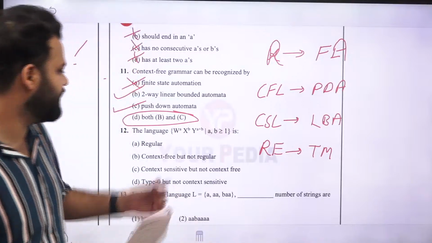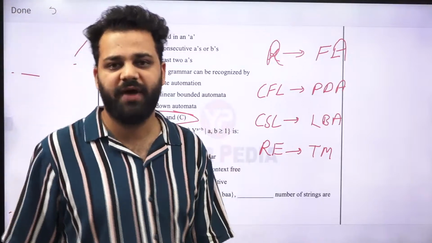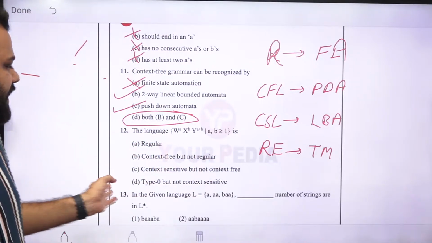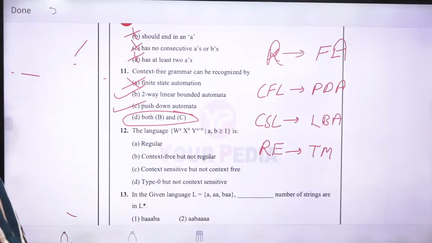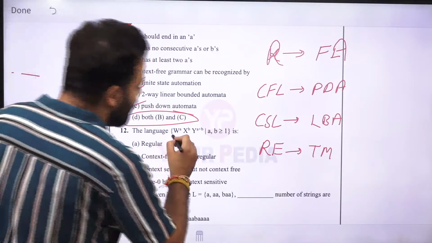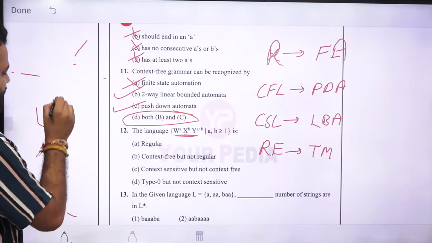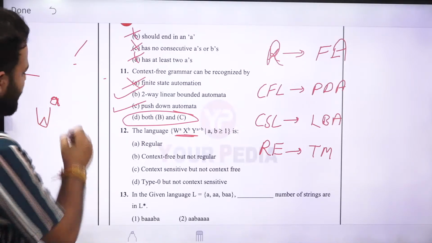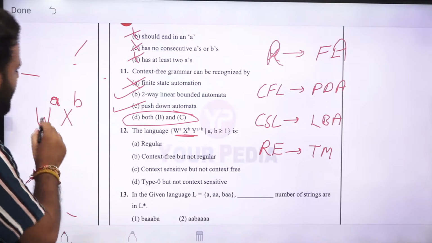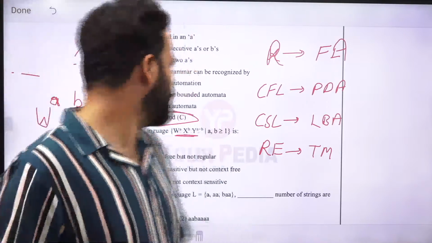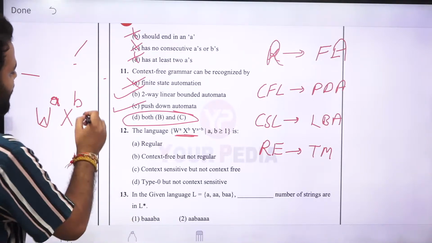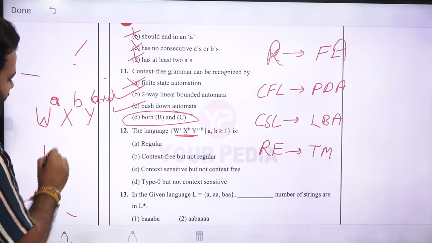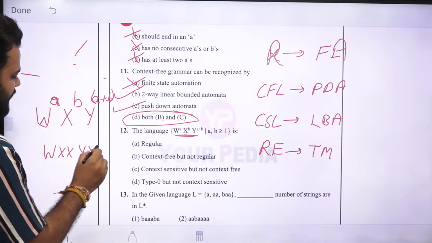Next is the language W raised to power A, X raised to power B, Y raised to power A+B. Is it regular, context free but not regular, context sensitive but not context free, or type 0 but not context sensitive? First you have some number of W's, W raised to power A, then X raised to power B, and the total number of W's and X's should be equal to the total number of Y's. So the string will look like WXX, and then we will have triple Y.